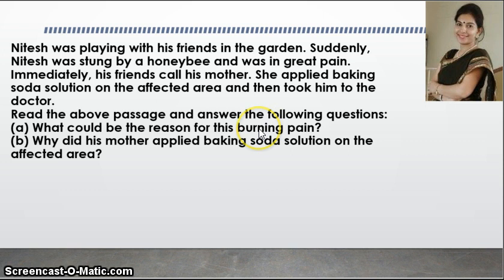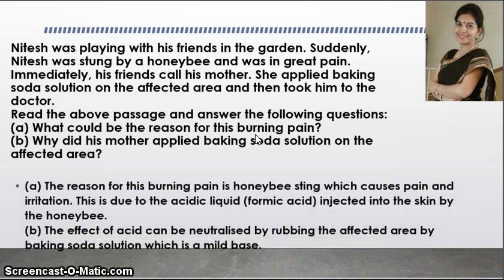Because the insect bite consists of an acid, and the name of the acid, we have discussed just now, is formic acid. So the reason for his burning pain is the honeybee sting, which causes pain and irritation.